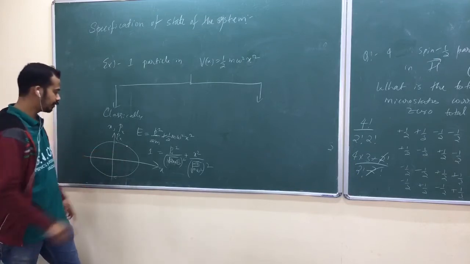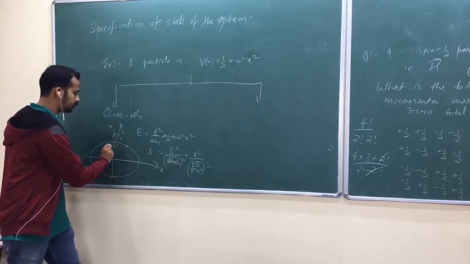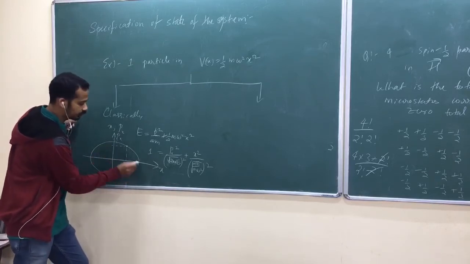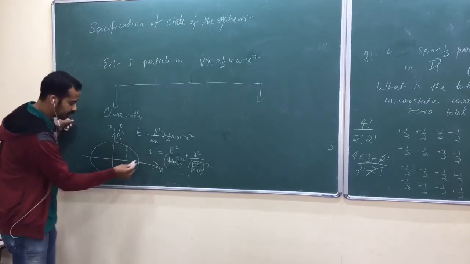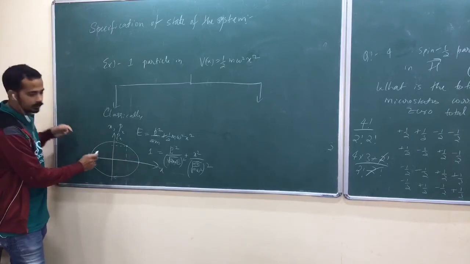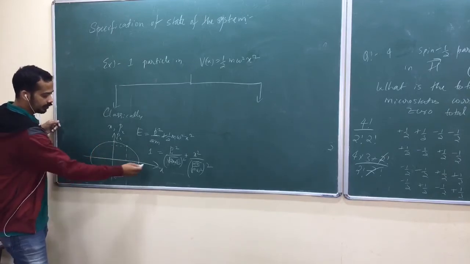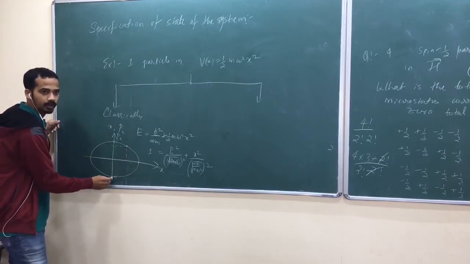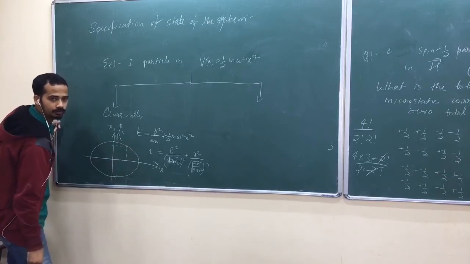What does the state mean? That position, that momentum. This is one extreme position where momentum equals 0, and this is the other extreme position where again momentum equals 0. These are mean positions where x equals 0 but momentum is very high.